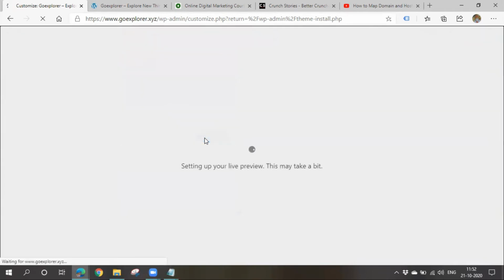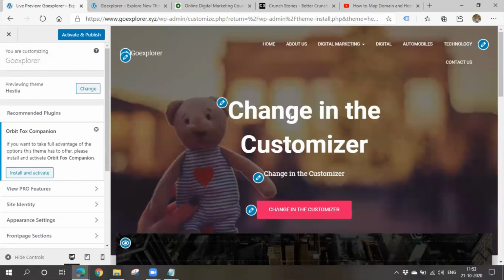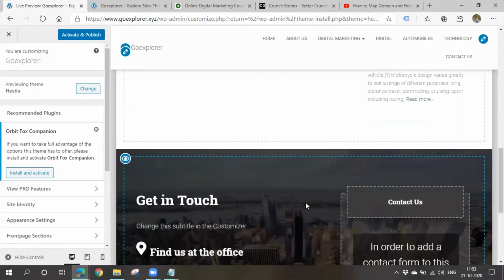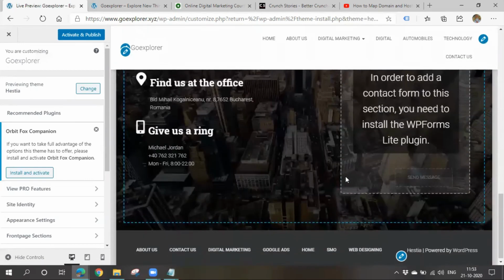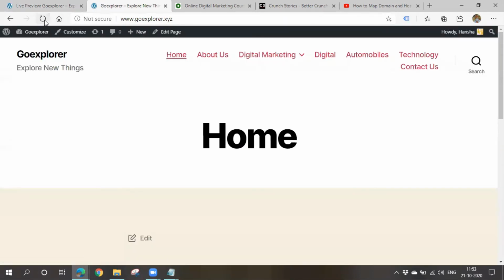Installed. Okay, you can also see the preview here itself. Okay, after seeing the preview and all the things, if you like this thing, simply you can choose activate and publish the theme. Once you click on activate and publish, okay, it will be applied.